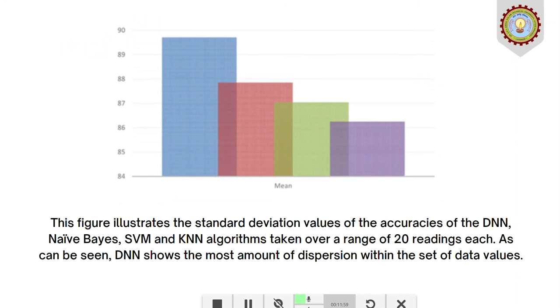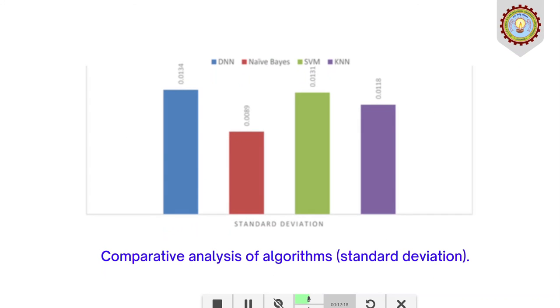So this figure illustrates the standard deviation values of the accuracies of DNN, naive Bayes, SVM and KNN algorithms taken over a range of 20 readings each. As can be seen, DNN shows the most amount of dispersion within the dataset values. And so, on the comparative analysis of these algorithms, we narrowed down towards DNN, seeing its accuracy is the highest of all.